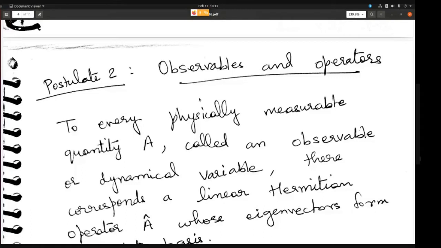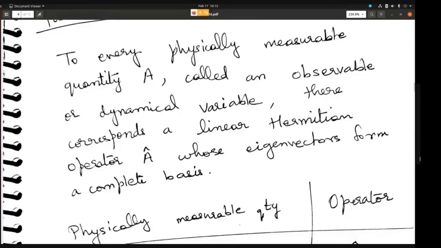It is not a complex number. It is giving you some real number. So in order to get that real number, your operator has to be Hermitian. And of course, another property of Hermitian operators is that their eigenvectors form a complete basis. So now you know what a complete basis is, right?